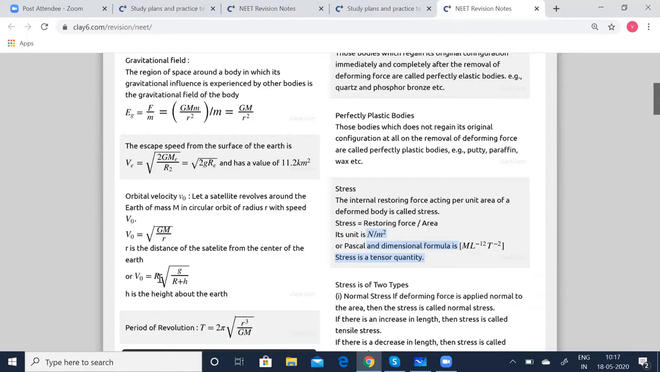Okay. So R is root of G M by R plus H, where H is now going to be the height. So you have two formulas for V0. Again, we'll have to decide what data is given, analyze, and then quickly apply the formula.